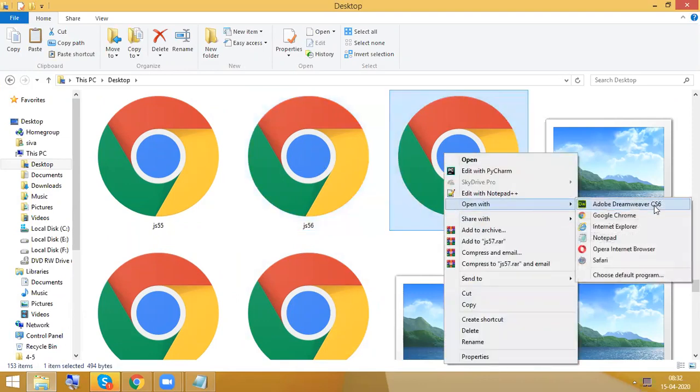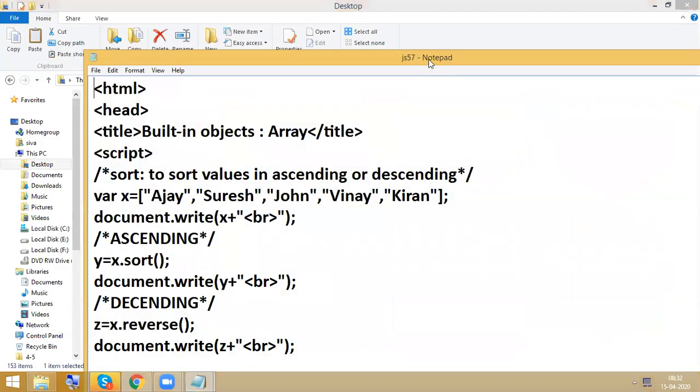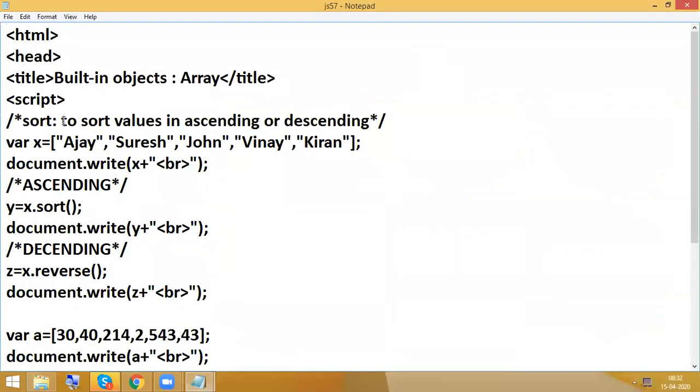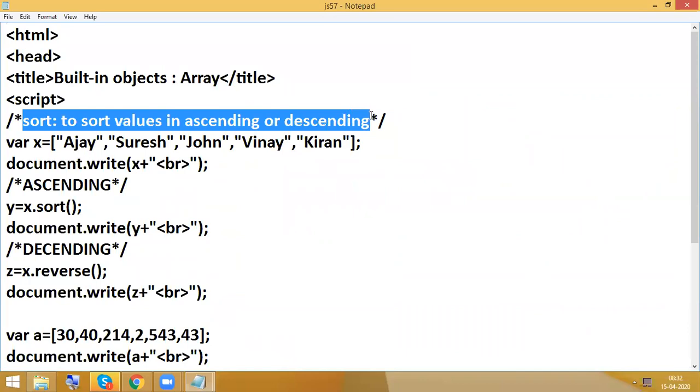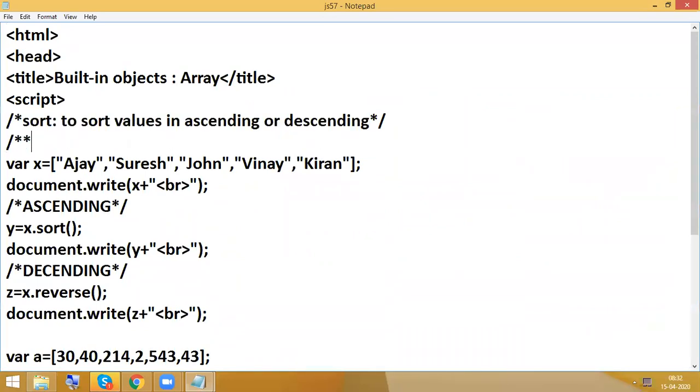So right click, open with Notepad. Okay. So here we are having a concept called compare function. By using this compare function concept, we can apply a regular, that means how the numbers are ascending and descending. So that concept we can achieve here.